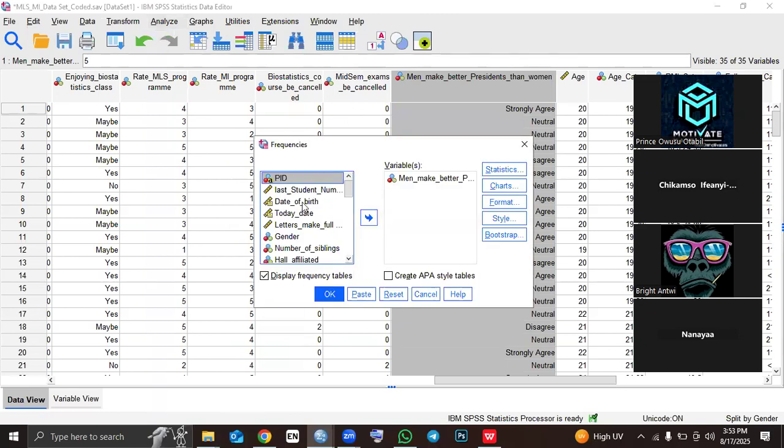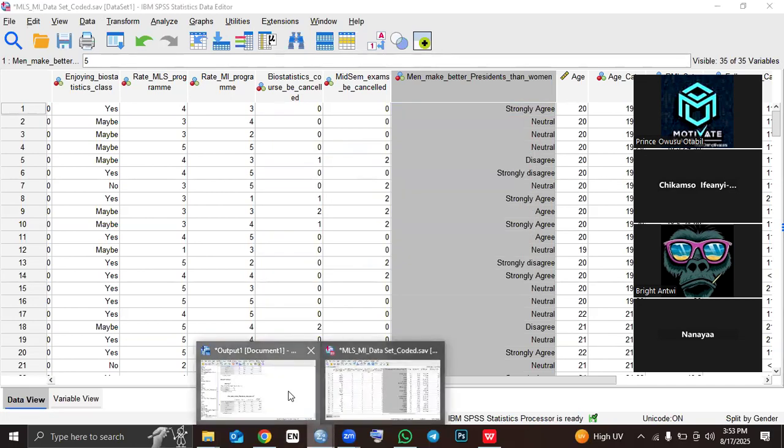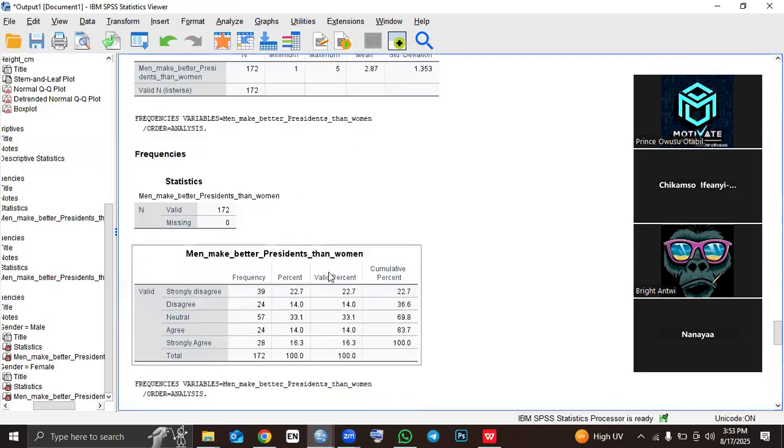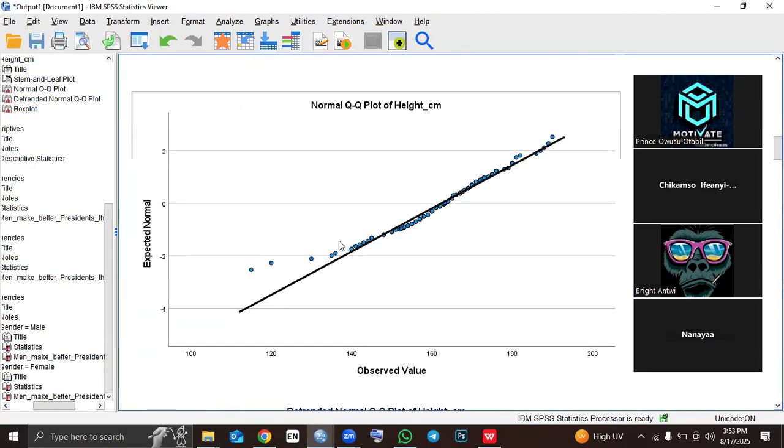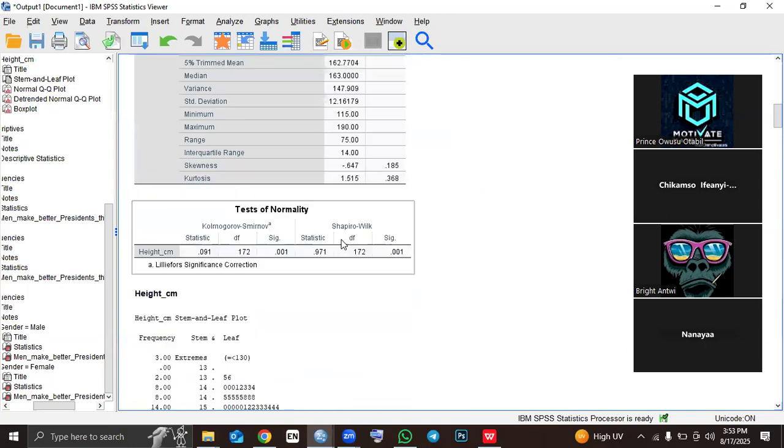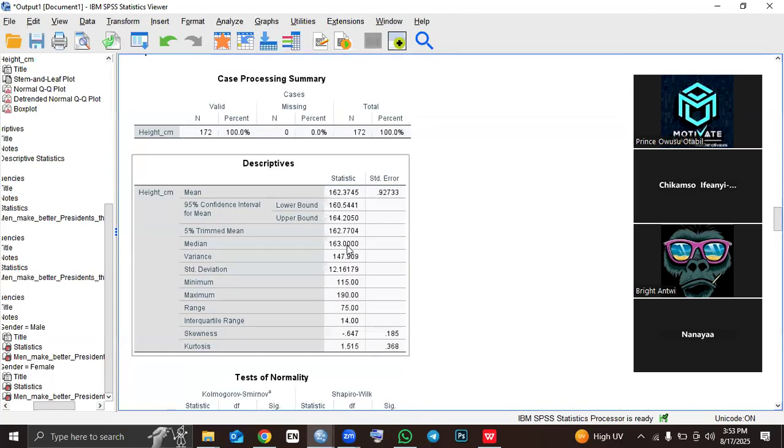Then click on frequencies. Once we click on frequencies, you can drag the men make better presidents than women variable inside here. And then we make sure that we tick display frequency tables, then we click OK. Immediately we click OK, we are going to get this variable table here.